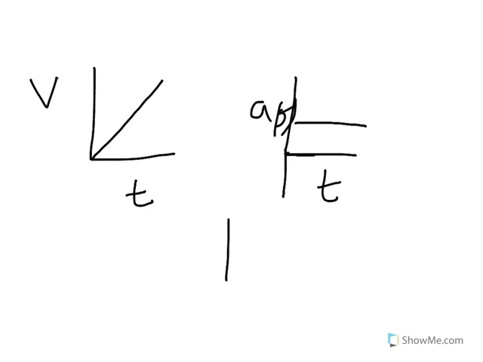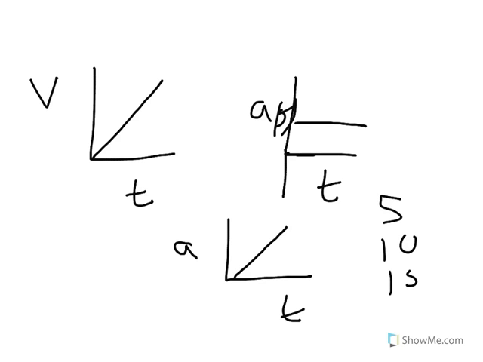But what if I had something more like this? Now I have a linear graph here, so acceleration is changing at a constant rate over time. Acceleration is increasing, but let's say every second it increases by 5 meters per second squared. So at 1 second you're at 5, at 2 seconds you're at 10, and at 3 seconds you're at 15. It's increasing linearly. But now what does this do to the velocity graph? So let's look at that.